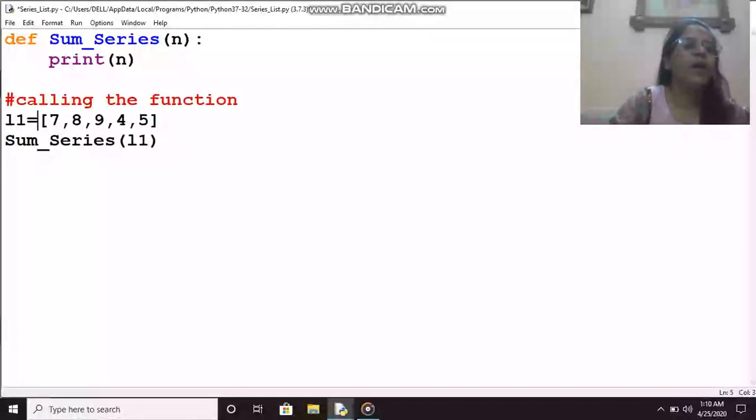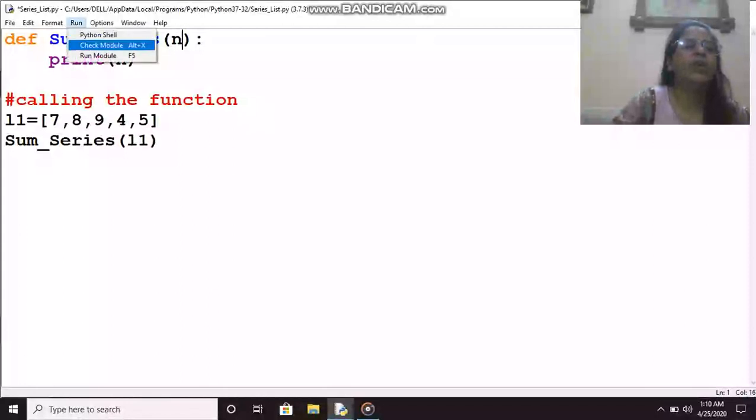here I am calling the function with L1, just the name of the list. As you know, within square brackets we can create lists. So list values are stored in L1, and when the sum_series function is called, L1 is passed as the actual argument, which is received by n, and then one by one the values are printed. All the values of the list received in n will be printed. When we run it, we get 7, 8, 9, 4, 5 as the list values.